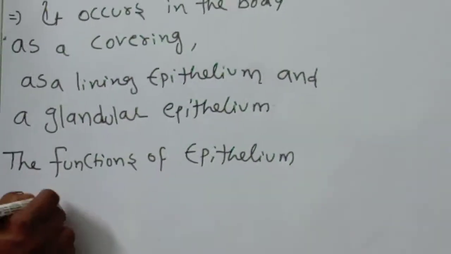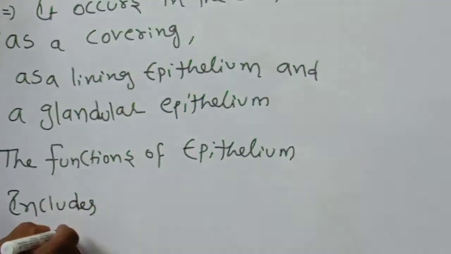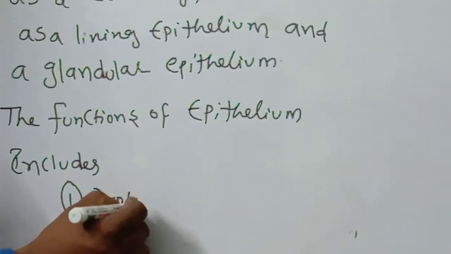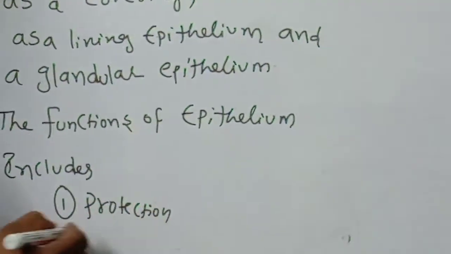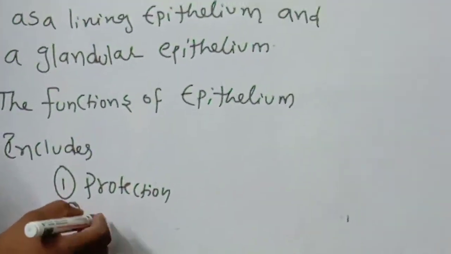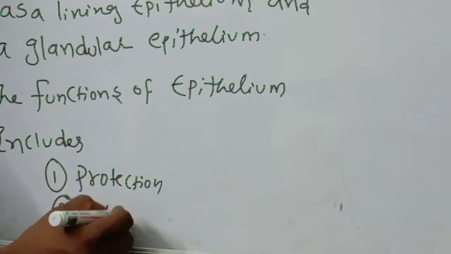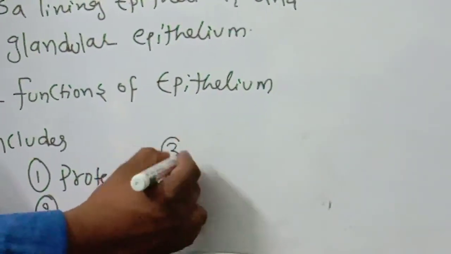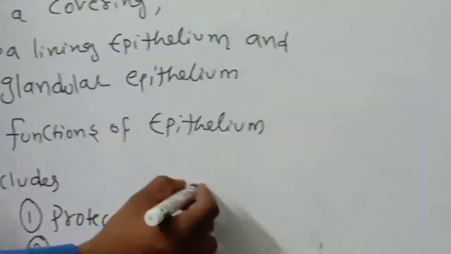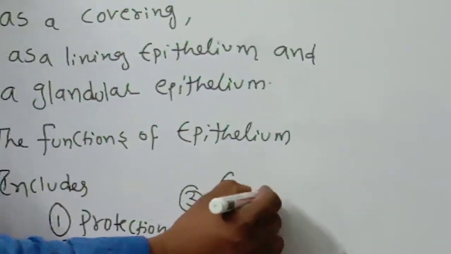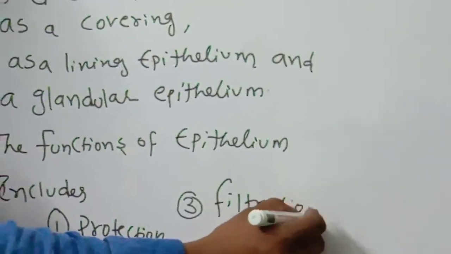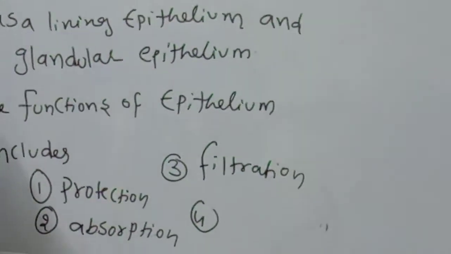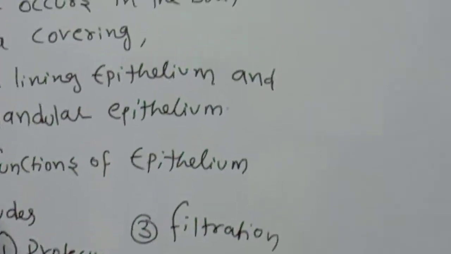The functions of epithelium include: number one, protection. Number two, absorption. Number three, filtration.